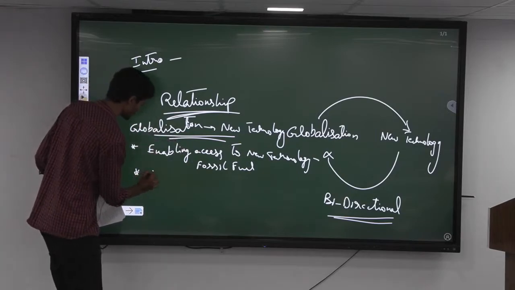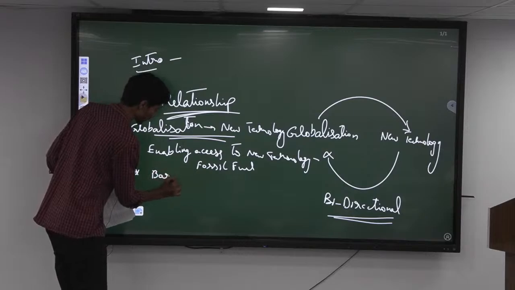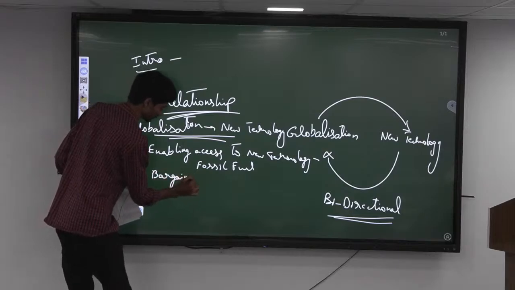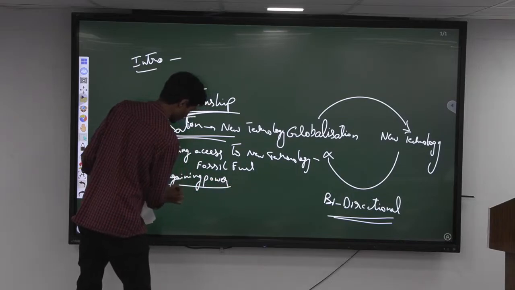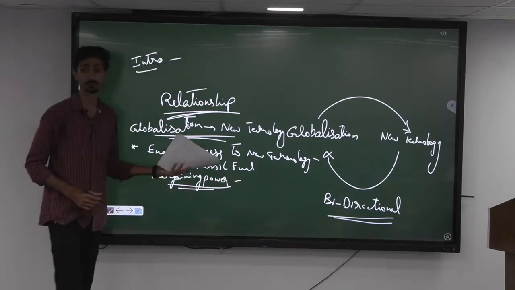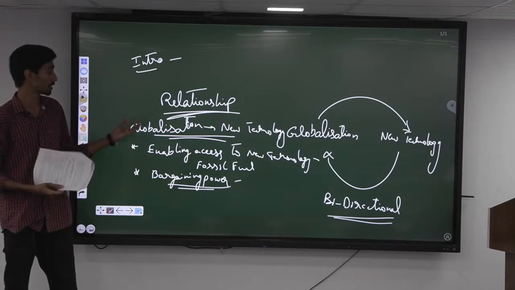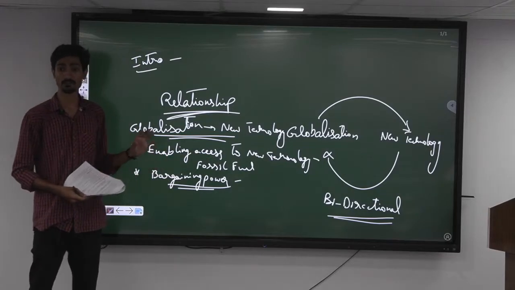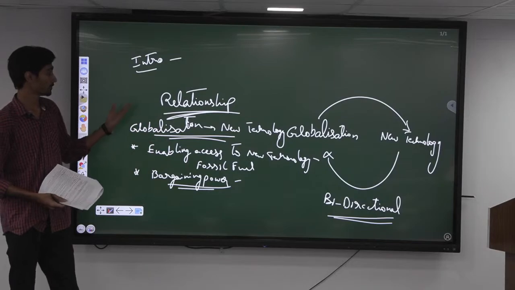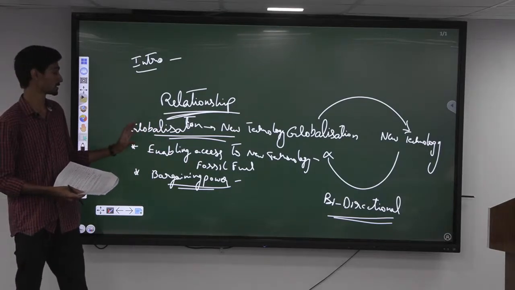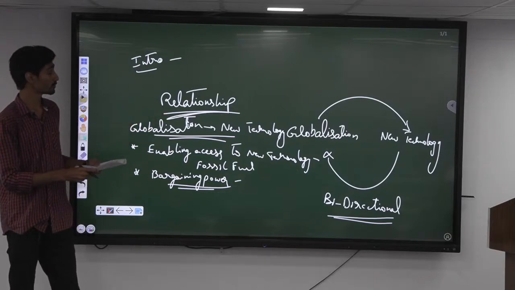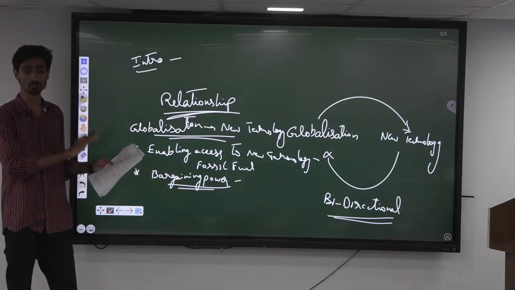Then, because of globalization, the bargaining power has increased. Earlier, if you remember, before the LPG era, our trade or transactions were confined to mainly a few countries. If we go back to the 1960s, the PL 480 crisis, we had transactions mainly with the US, and we were forced to buy from them only at very high cost and of low quality.